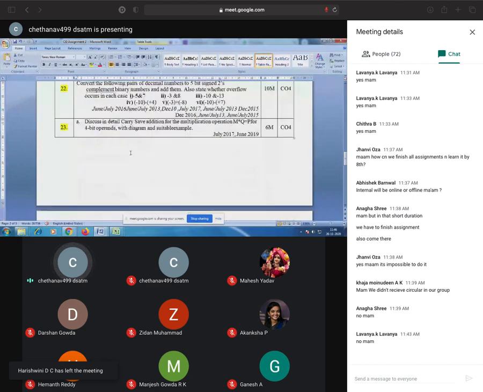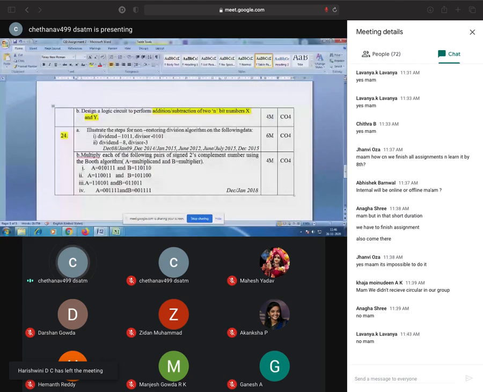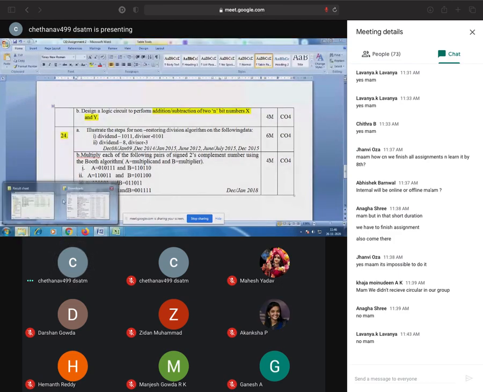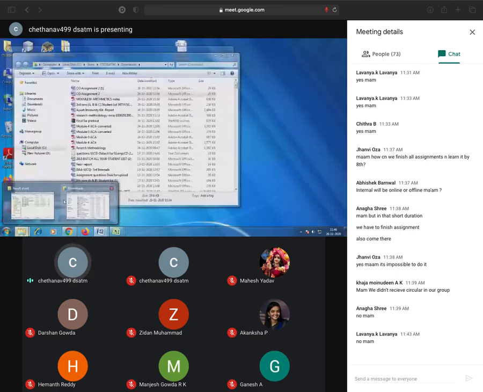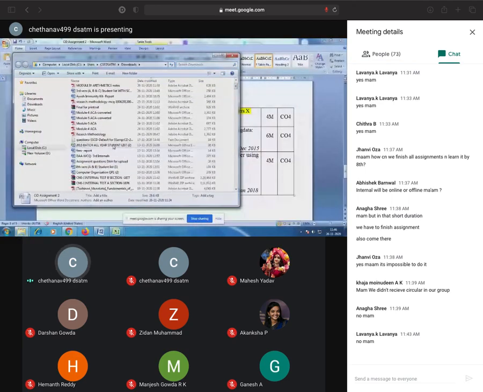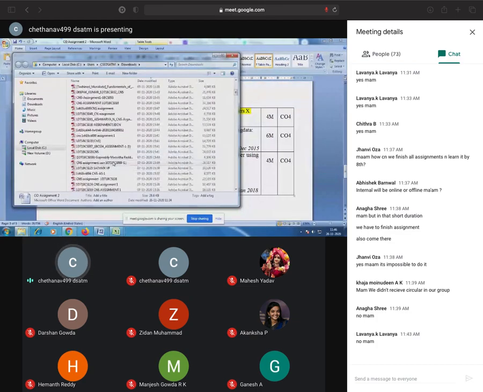And here carry save addition, one thing I want to revise. So let us take that carry save addition. Anything which has been left in the module, I just want to take down, any questions which have been modified, any questions which are left not discussed like that. Okay, so let me take.